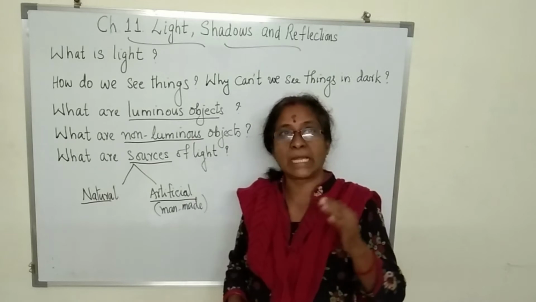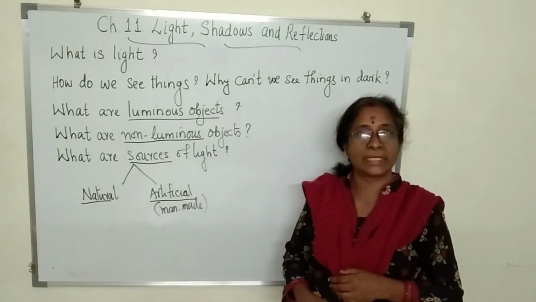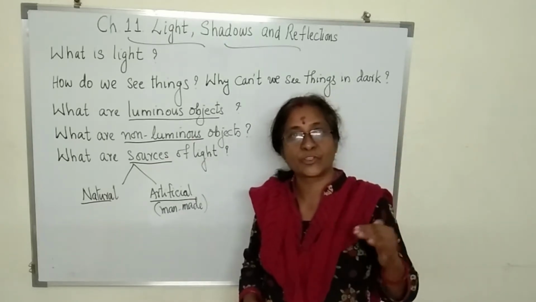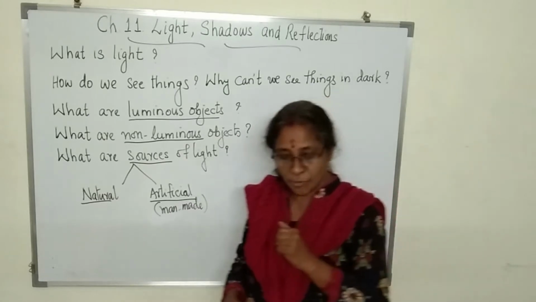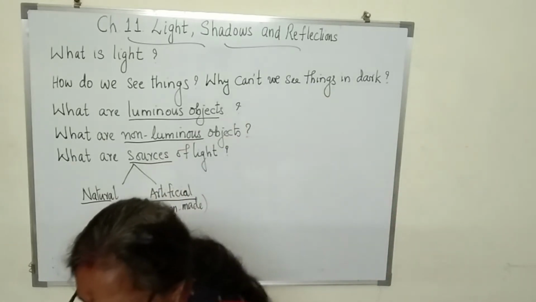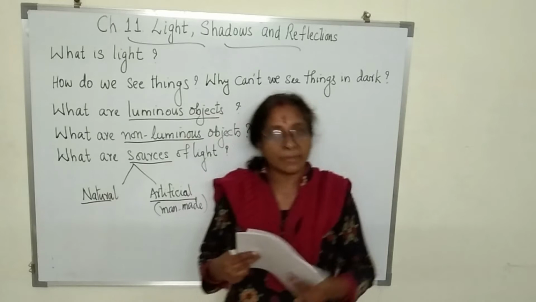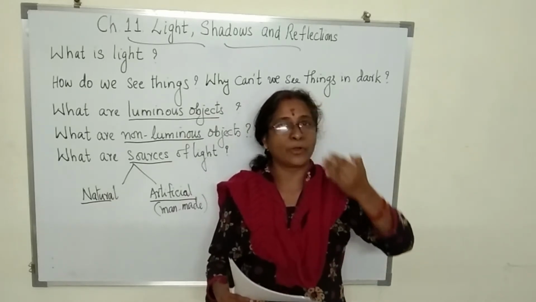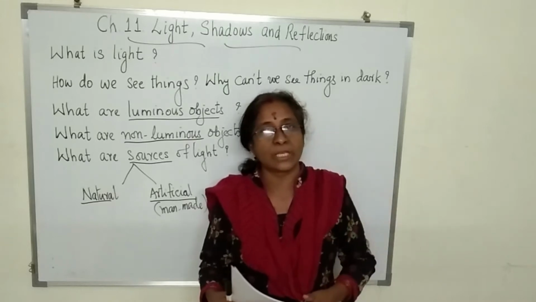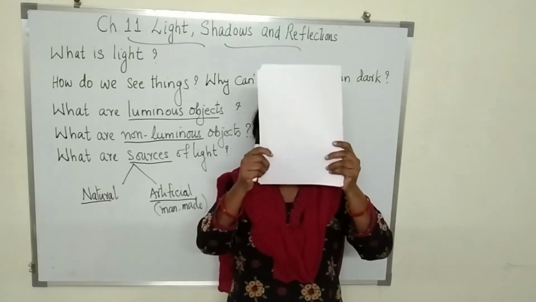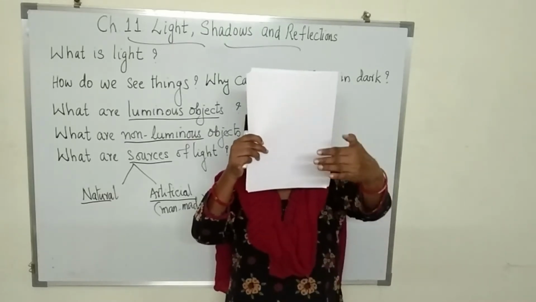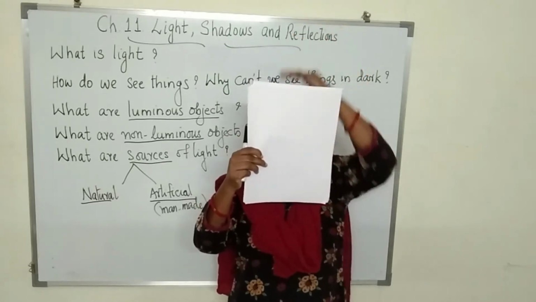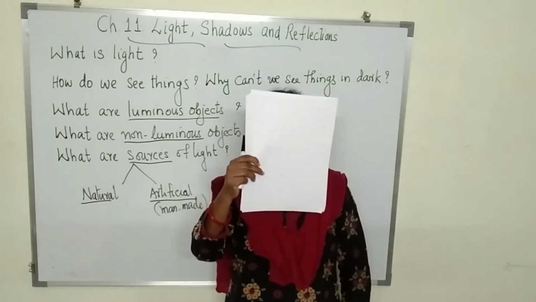Now, in lower classes, you have learned that light travels in a straight line. I'll show you because of that. If I take a paper and cover my face, the light rays are coming straight to my face, so you are able to see me. But if light rays could come bending, you would be able to see my face.